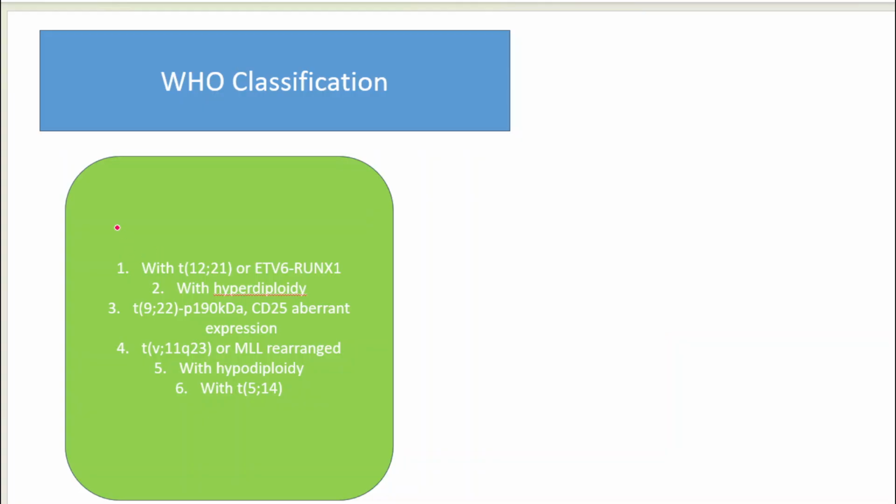Now next comes the importance of the cytogenetic markers, because the WHO classification of ALL is based primarily on the cytogenetics or the translocations which are involved in ALL. So first, two good prognosis translocations. Okay, good prognosis translocations are only two. Translocation 12;21, which is going to involve ETV6 and RUNX1. Okay, 12-21 you have to remember. So 12-21 is going to run.